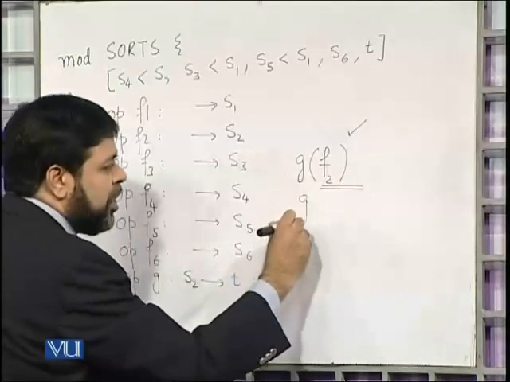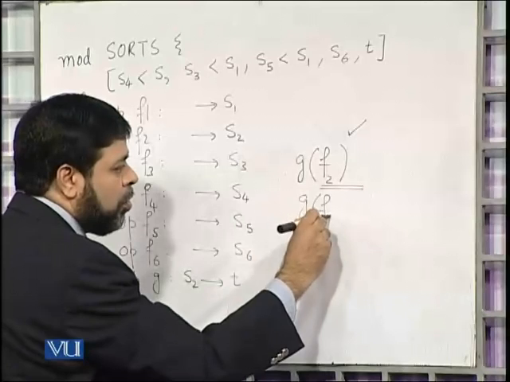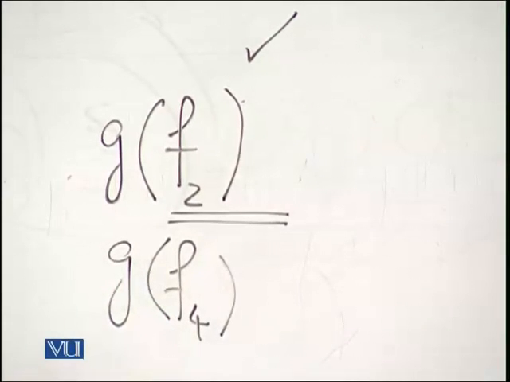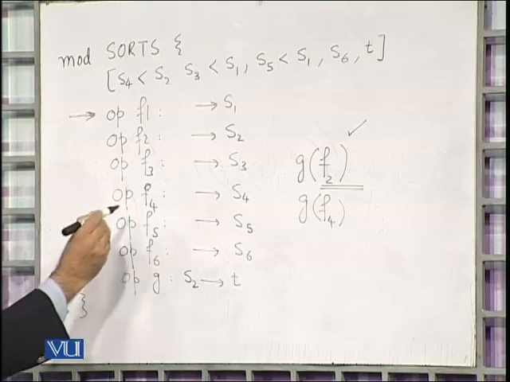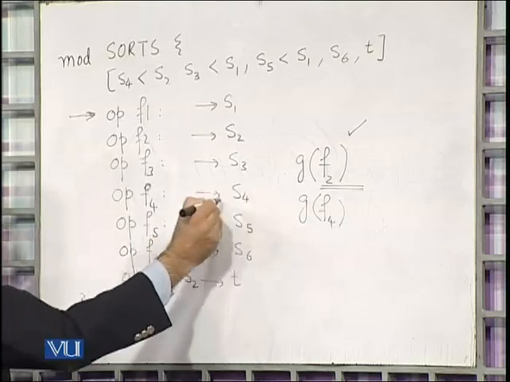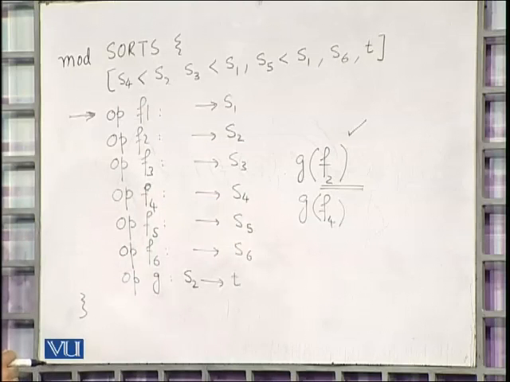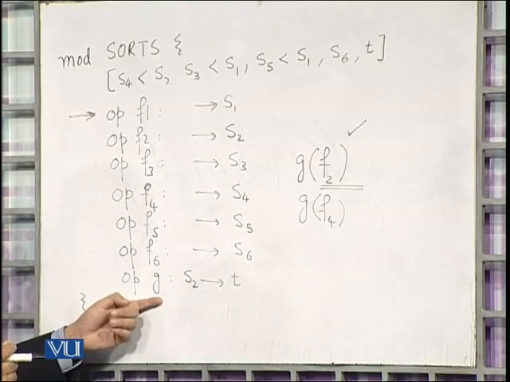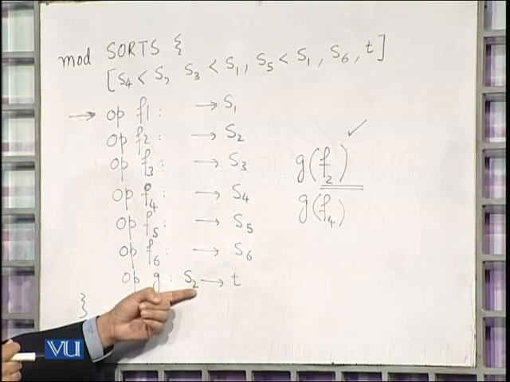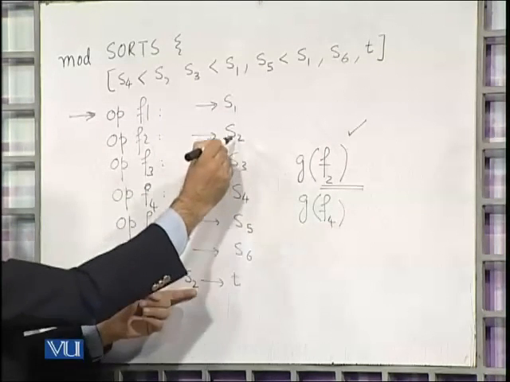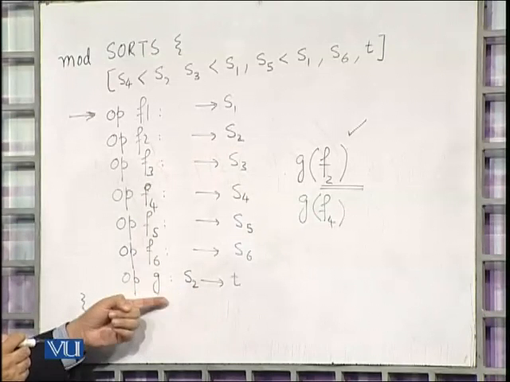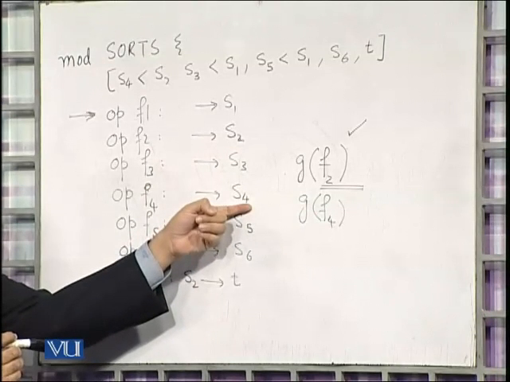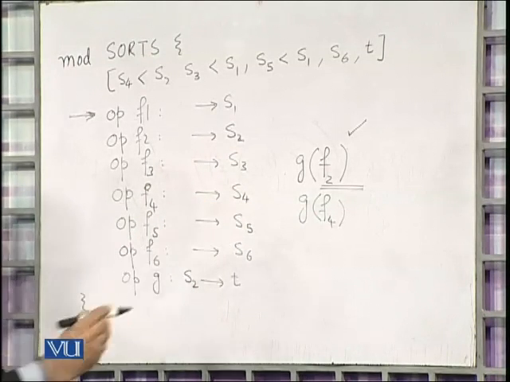If I say G of F4, now this is an interesting case. G of F4 gives me S4, and G is defined on S2. But since S4 is a subset of S2, that means this G is also defined on this S4. So this is also fine.